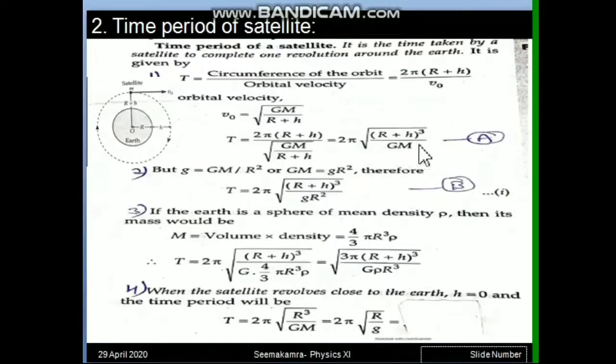So this way we have solved a number of formulas of time period of satellite in terms of different factors. In terms of capital G the answer is A. In terms of small g the answer is B. In terms of density of earth the answer is third. And in case the approximated formula is needed, approximated means height is approximated to 0 if the satellite is very close, then the answer is 2 pi root r by g, the fourth formula. So generally for the numericals you have to learn by heart these two formulas.